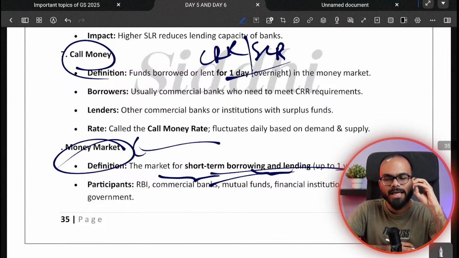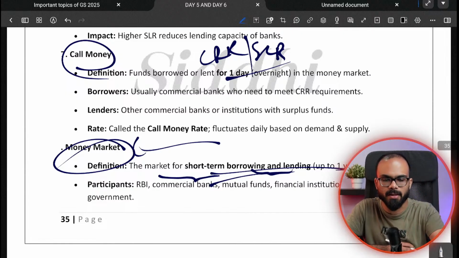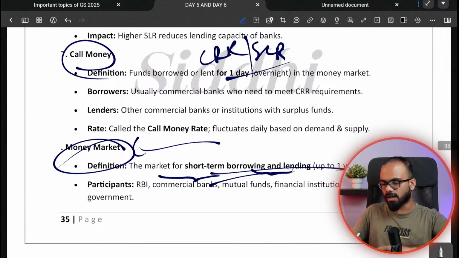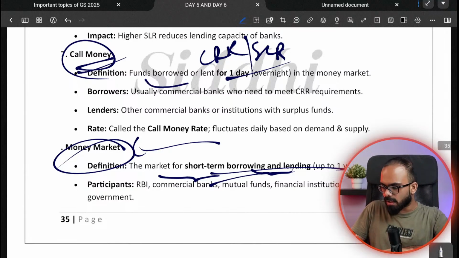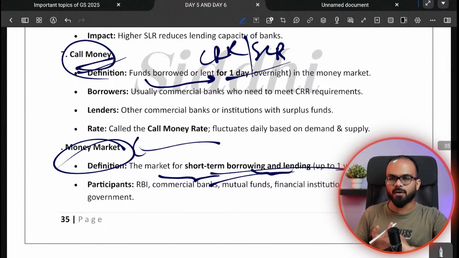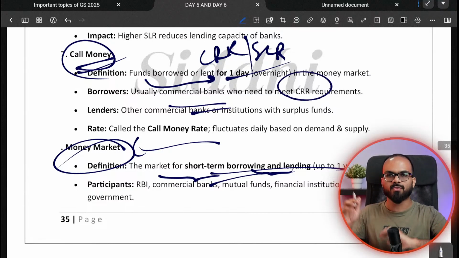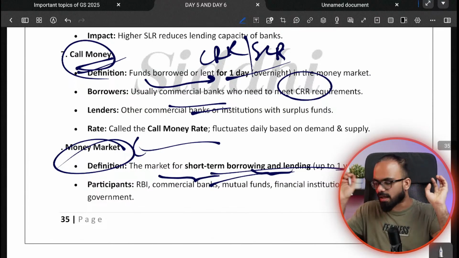Usually, at the end of the day, that is at the end of the night, if your bank is not able to fulfill your CRR and SLR, then you will call up the other bank who has a surplus money. You will ask them for adjustment of the money and you will pay them back the next day. So on call, you are arranging the money for one night. So such money is called as call money. Call money is usually the money that is borrowed for 1 day. And generally it is taken by the commercial banks who fail to meet their CRR requirements.